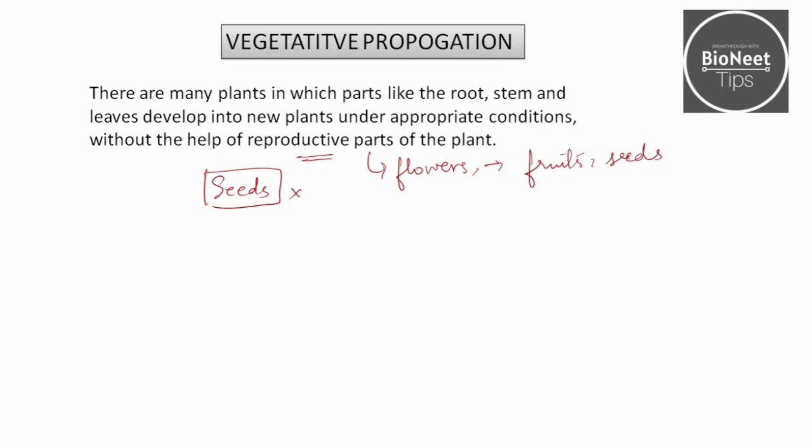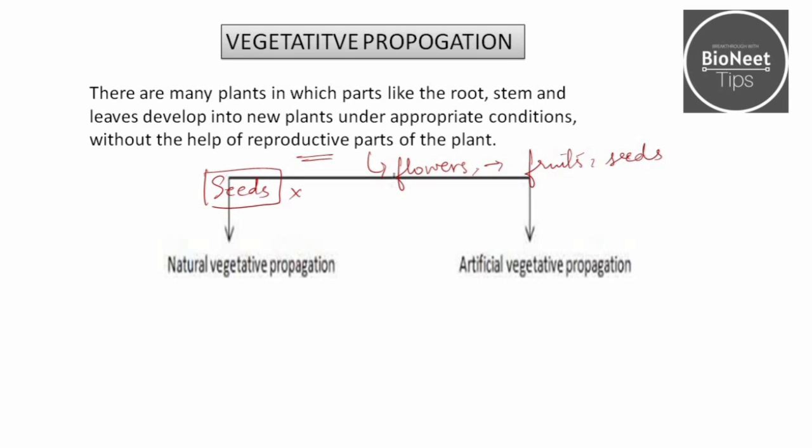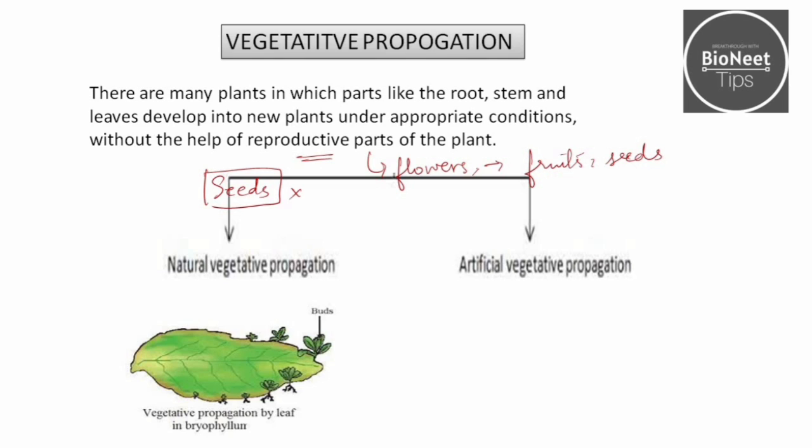Now, under vegetative propagation, we have two types. One is natural vegetative propagation and the other is artificial vegetative propagation. The example of natural vegetative propagation is bryophyllum. So, in bryophyllum leaves, you can see the leaf margin.